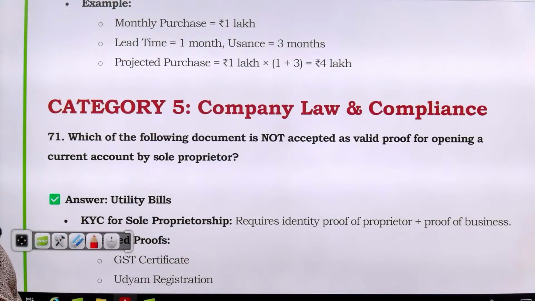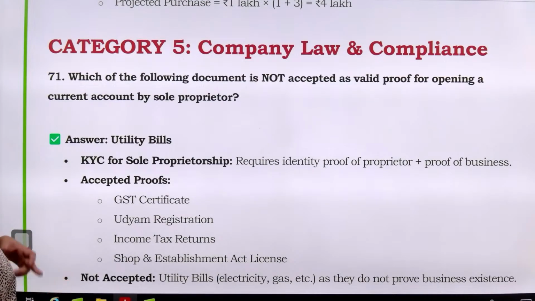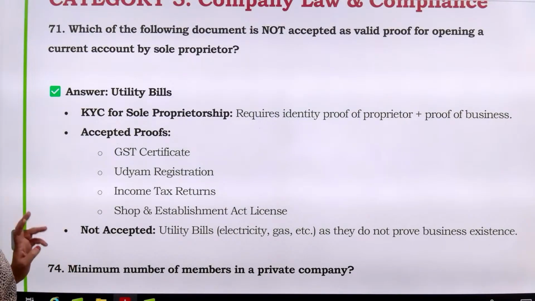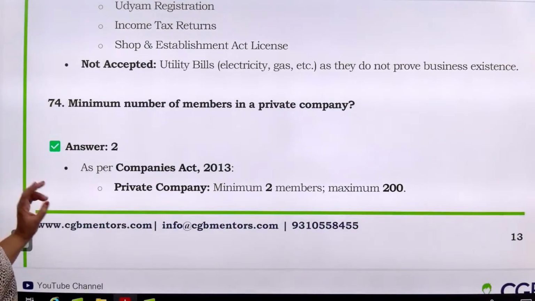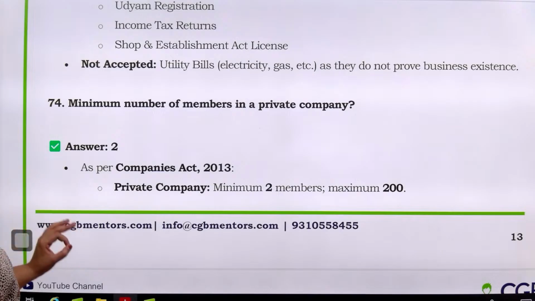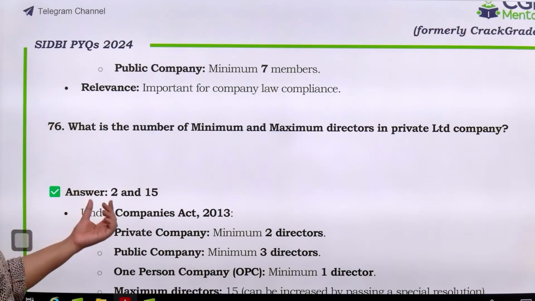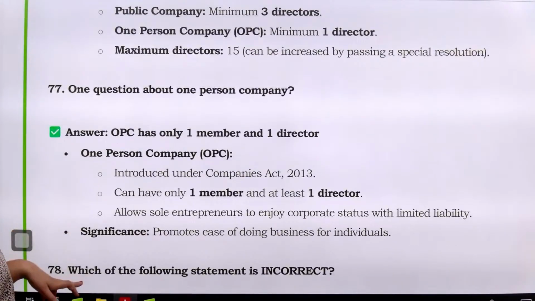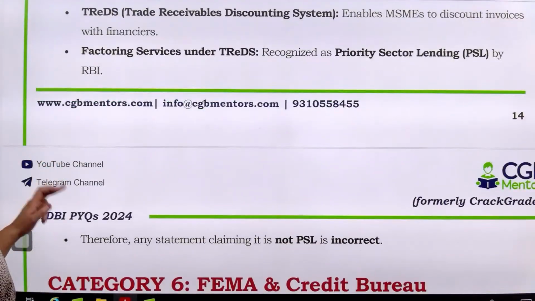From company law section also there were some questions like which of the following document is not accepted as valid proof for opening a current account by sole proprietor. So KYC for sole proprietor is GST, Udyam, income tax, shop and establishment act, license. So this is something which is accepted. Minimum number of members in private company, very straight, very basic question has been asked. 2. What is the number of minimum maximum number of directors? So कम से कम 2 directors and maximum 15 directors has to be there. There was one question about the OPC and there were some questions about trades bill also.